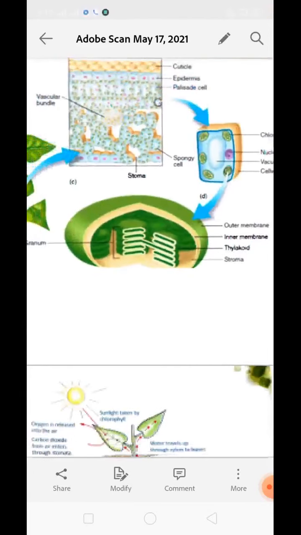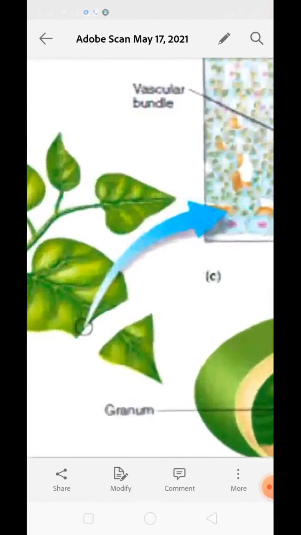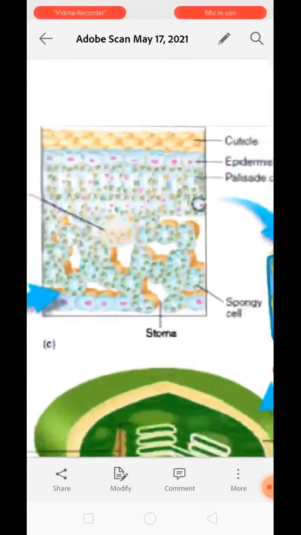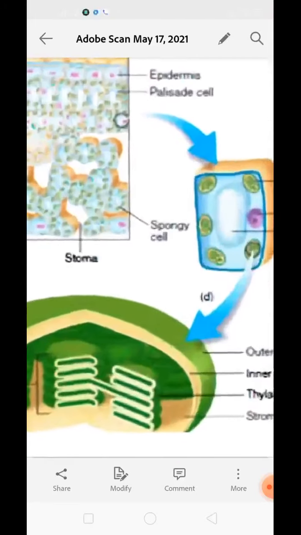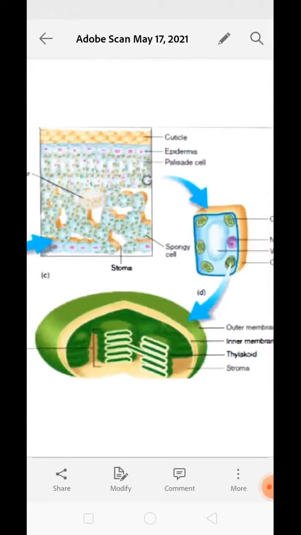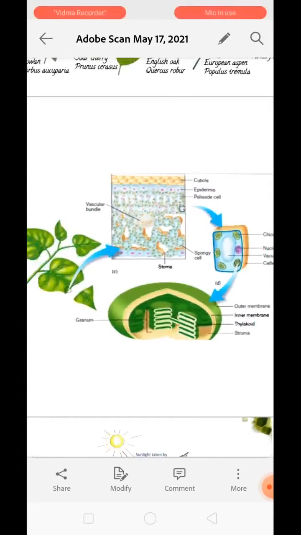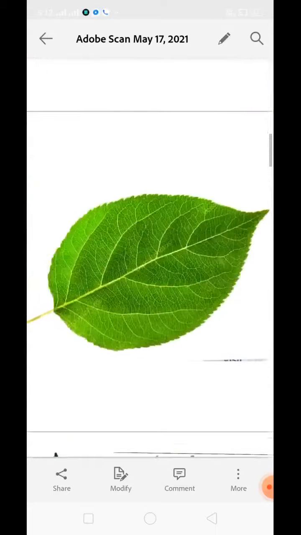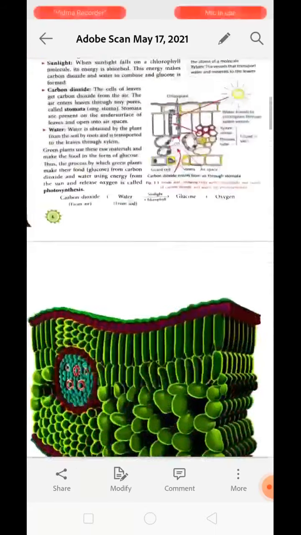So chlorophyll is present in the leaf, in every cell of the leaf. Inside the chloroplast, the chlorophyll is present, and the chloroplast is present in the cell. The cell is present in the leaf. Understood? In this way, it gives the leaf its peculiar green color. Understood? Now next is